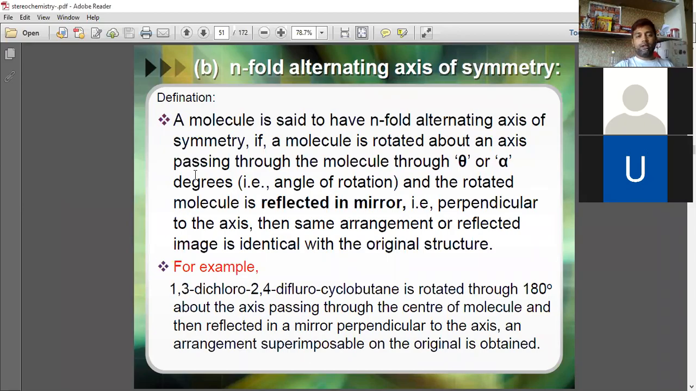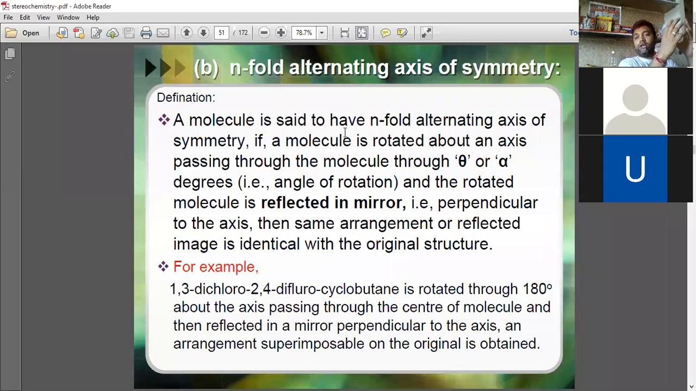First, we'll discuss its definition. A molecule is said to have an n-fold alternating axis of symmetry if the molecule is rotated about an axis passing through the molecule by theta degrees, through any degree, and the rotated molecule is then reflected in a mirror perpendicular to the axis, and the reflected image is identical with the original structure.